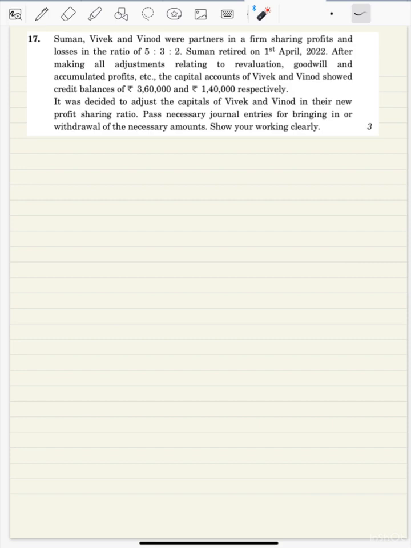So in this case, how are we going to do? We need to find out the full firm capital, and there's no specific point given regarding how we are going to calculate the new capital. So what we'll do, we'll add the closing capital of both the partners, that is going to be the full firm capital. So full firm capital is 3 lakh 60 plus 1 lakh 40 will get 5 lakh. This is the full firm capital.